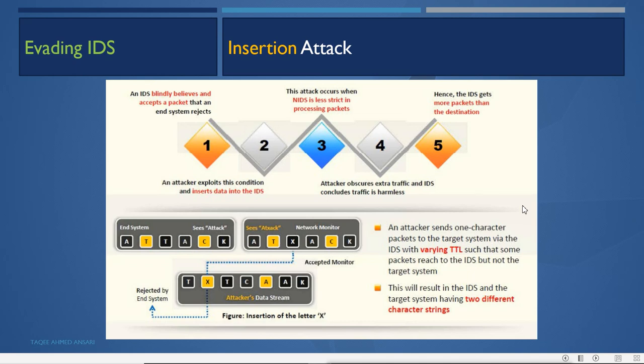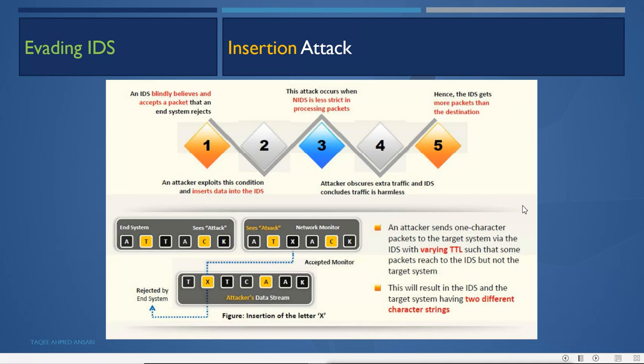So for the IDS it is meaningless, but for the end system it is a meaningful packet. Hence the IDS gets more packets than the destination. So remember, in this insertion attack, the end system will get fewer packets than the IDS. The IDS will get more packets.